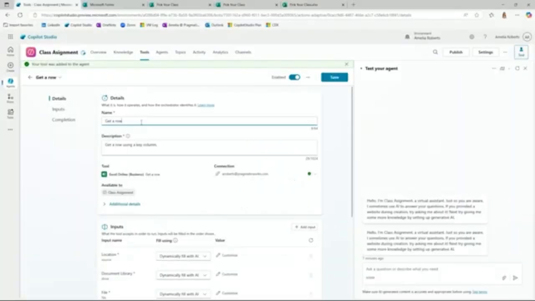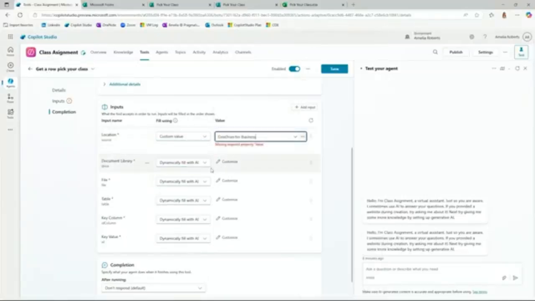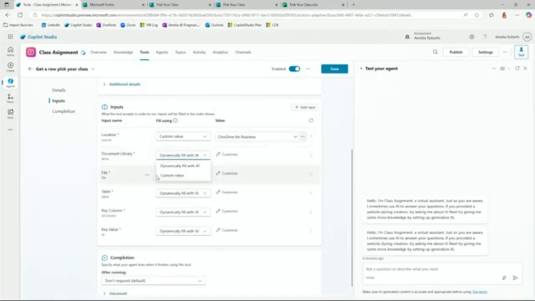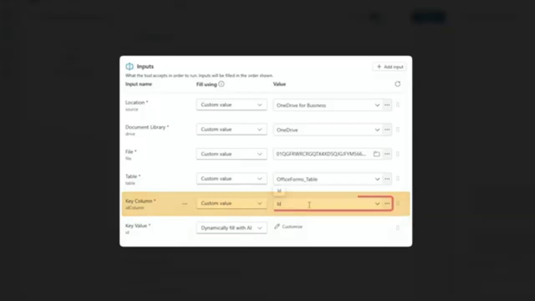Get a row. I'm going to change this to pick your class so I know exactly what table it's pulling from. Once again, I'm going to link this to my Excel file so it knows exactly what it's going to pull in. I'm going to change all this, custom values, same location as before, pulling in that same exact information that I had ahead of time. So my last two ones are a little bit different than my last tool. I do have a key column. I'm going to need to use my ID column from that because that is where each one is individually numbered. So that is my key ID column right there.